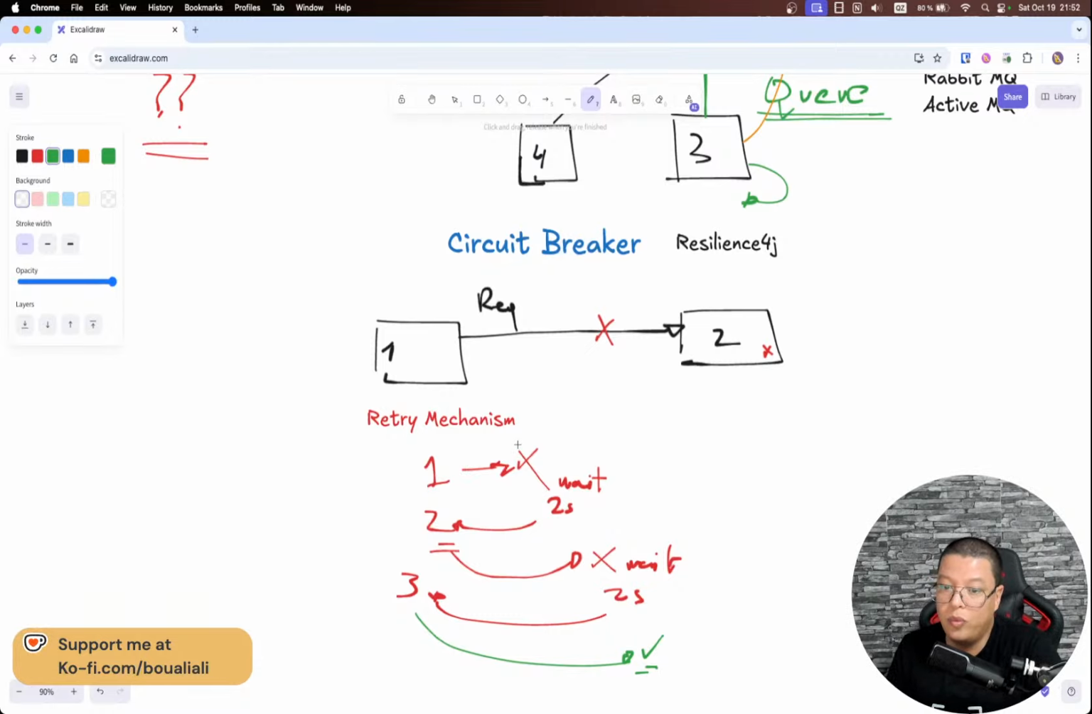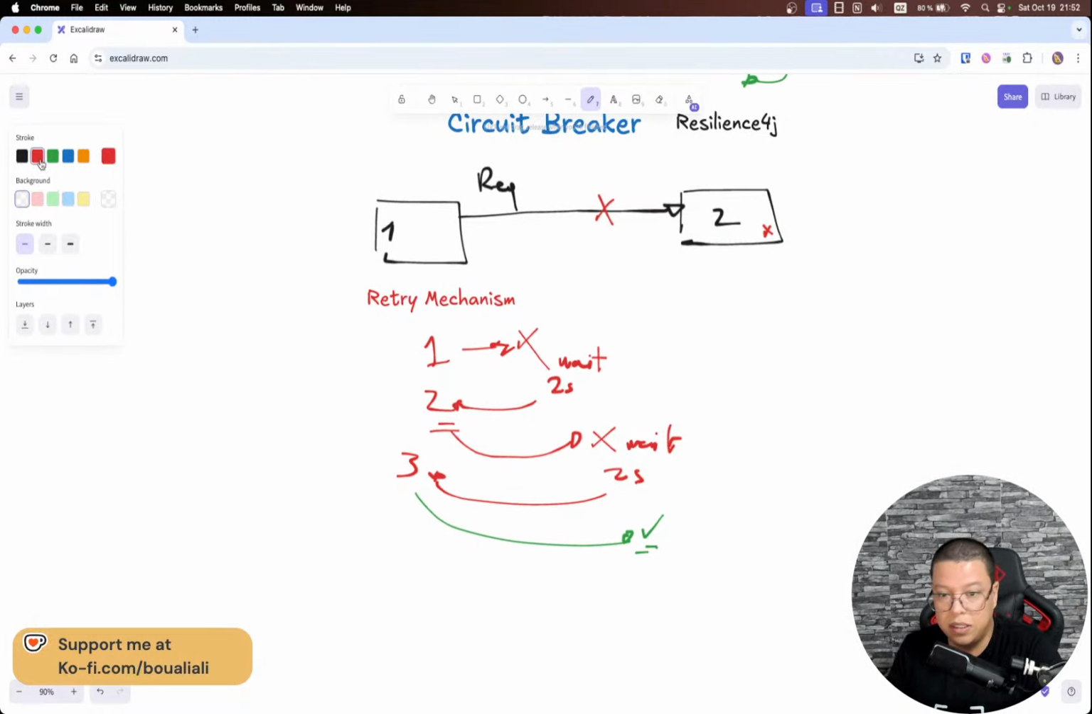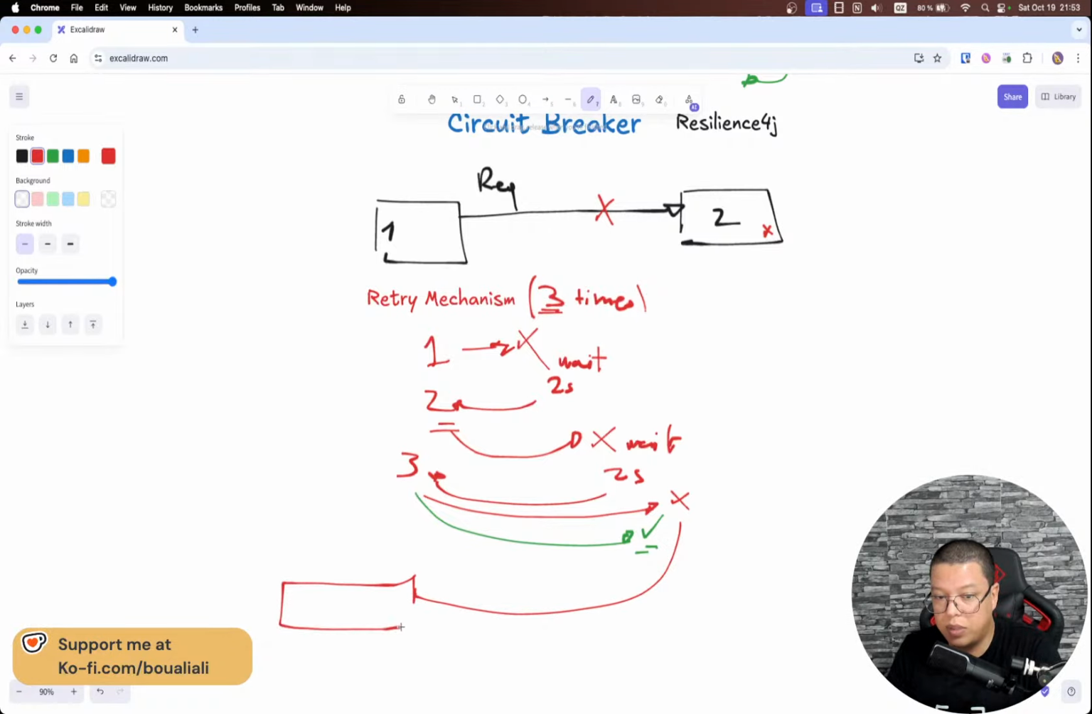The second one: assuming the third request fails, we no longer need to wait, because we configured the retry mechanism to retry 3 times. We can configure it to retry more than 3 times, but 3 times is okay. Imagine that after 3 times we also have another failure. What we can do is call another method right here, for example, fetch from cache.